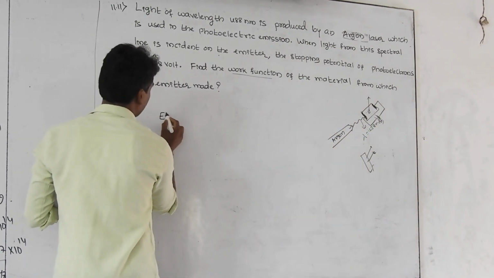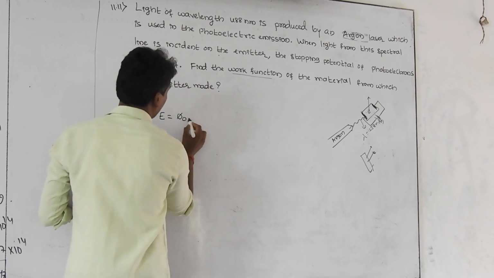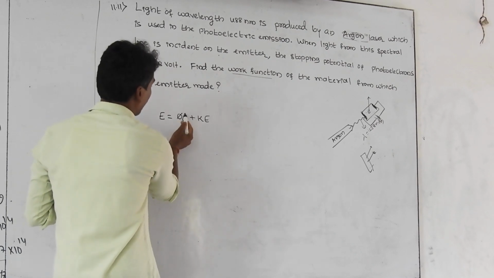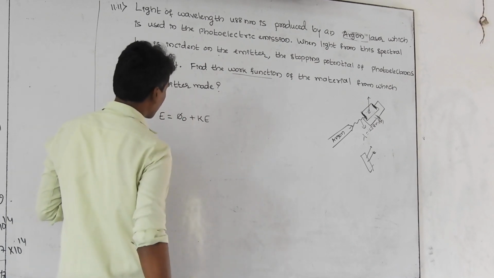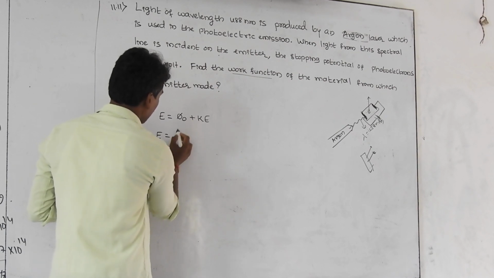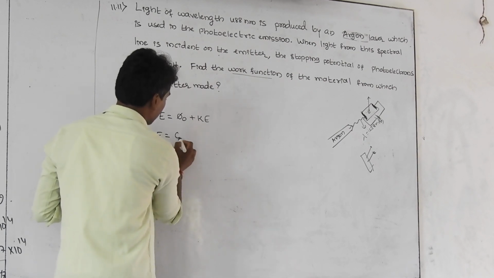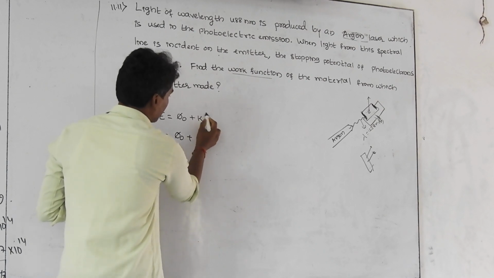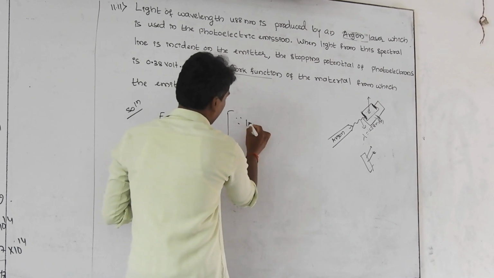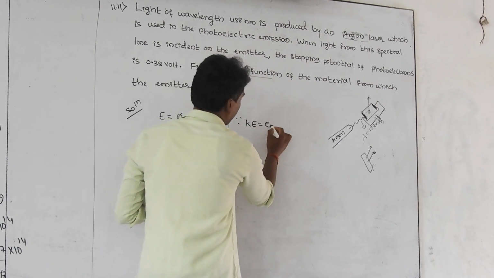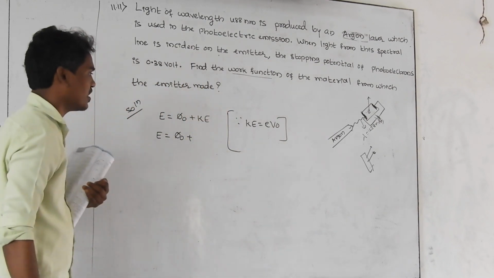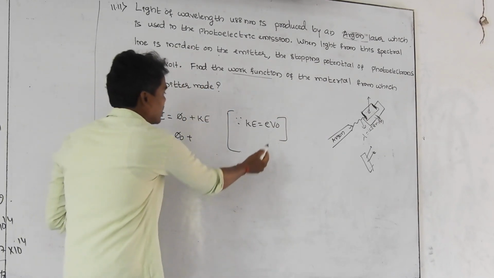You know the equation, E is equal to phi naught plus kinetic energy. Let us consider we have to find the phi naught value, so E can be written as phi naught plus the kinetic energy in terms of the stopping potential. The kinetic energy in terms of stopping potential can be written as eV naught, the charge of the electron multiplied by the stopping potential V naught.